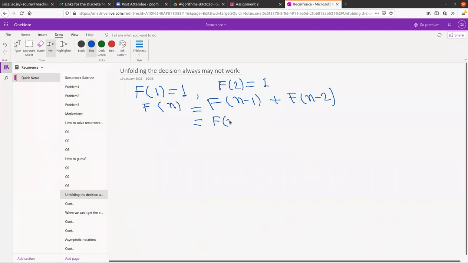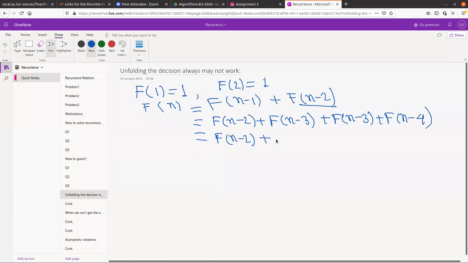So f(n-1) is f(n-2) plus f(n-3), and if we unfold f(n-2), we will get f(n-3) plus f(n-4). So we get f(n-2) plus 2 f(n-3) plus f(n-4). You can do some more steps. So what your friends were already mentioning when we started the guessing part.